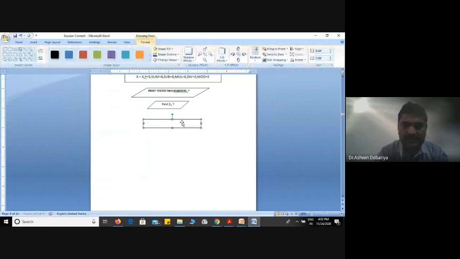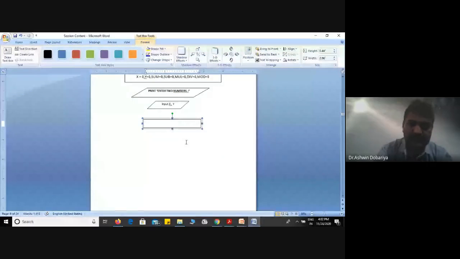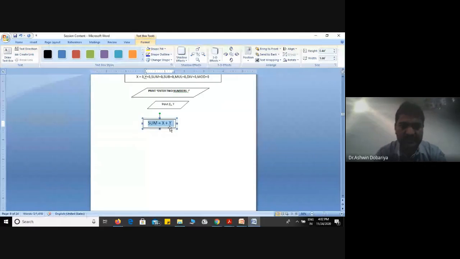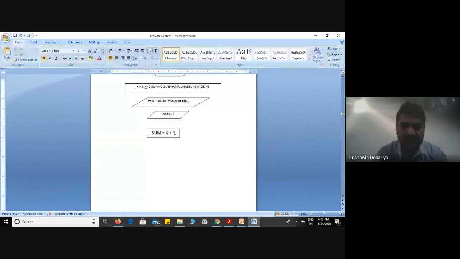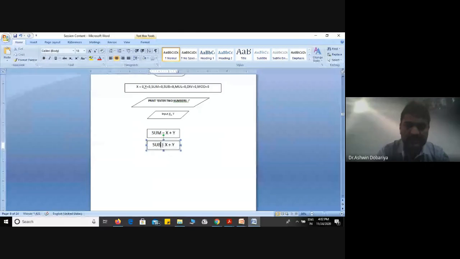Right. Now see, there are two options. I can mention it like this also. Suppose you write each individual operation in one symbol: one symbol for addition, the second symbol for subtraction, that is for minus, and a third symbol.